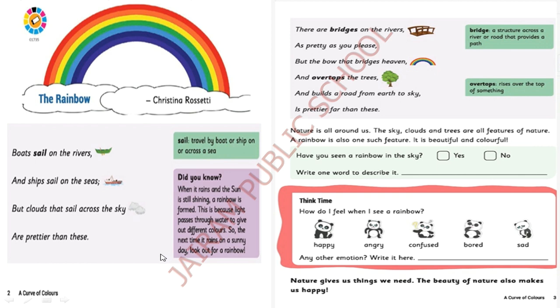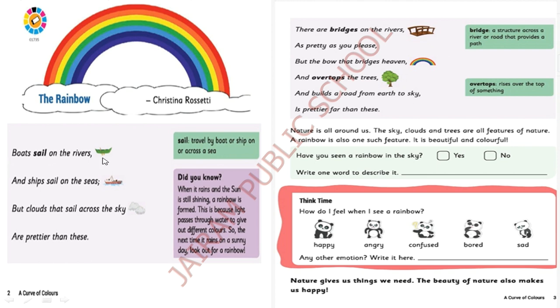Now let's go for a recap from the beginning. This is the lesson, A Curve of Colors. Our poem name is The Rainbow. It was written by Christina Rossetti. Since it is the last part of this lesson, we are going to recap from the beginning till the end, that is, from the poem till articles. Let's start reading the poem. Then we'll go to the next slide.